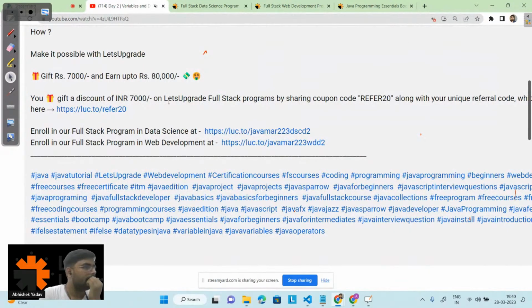And apart from that, someone asked to explain in Hindi also. Okay, I will try to explain that. Basically we have a mixed audience, right? Some people understand Hindi and some people understand English. So we are trying to speak normal English so that everyone can understand. And it is good that you are listening to the lecture in English, because if you have to improve yourself, you have to move out of the comfort zone. So try to learn English and try to be in the right competition.